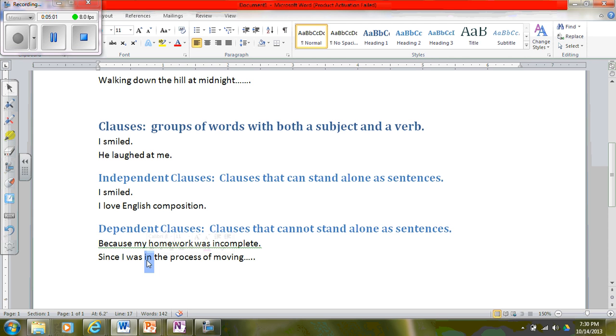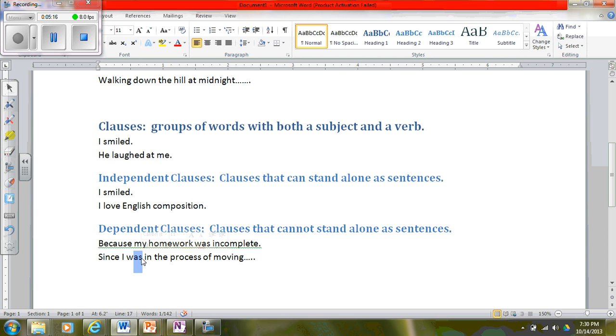The next example that we have, since I was in the process of moving, okay? First of all, let's ask ourselves, is this a clause? Well, does it have both a subject and a verb? Yes. I was, okay?